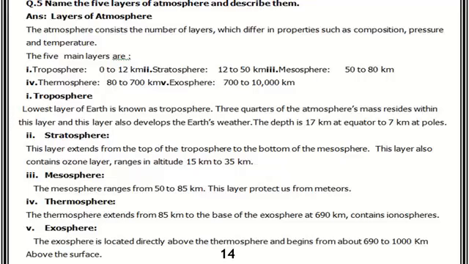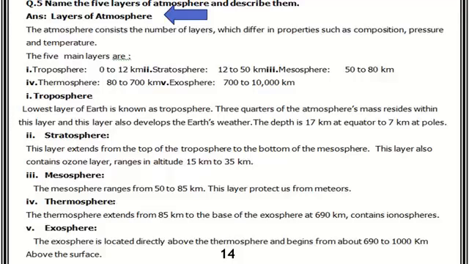Okay, now all of you open page number 14 of winter pack, as we were doing question answers of unit number 3, chapter number 1, composition of atmosphere. Now we will do question number 5. Name the 5 layers of atmosphere and describe them. The answer is layers of atmosphere. The atmosphere consists of a number of layers which differ in properties such as composition. Every layer has different composition, pressure and temperature.